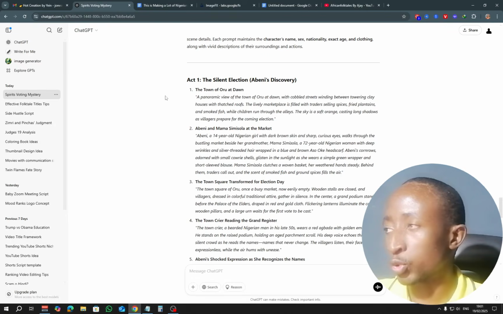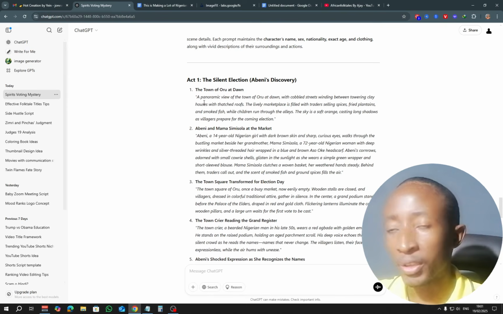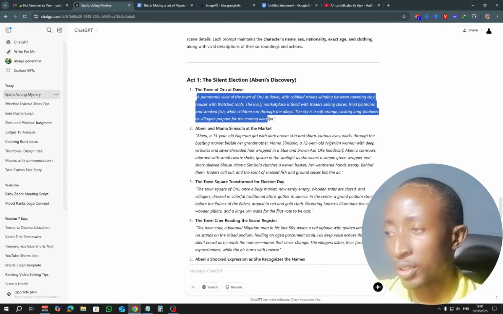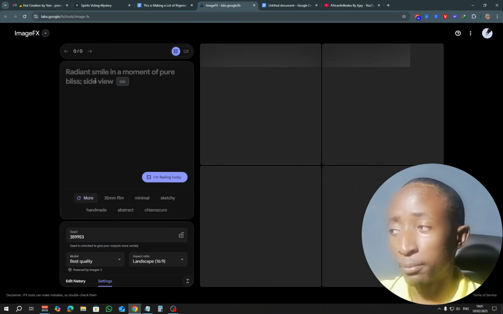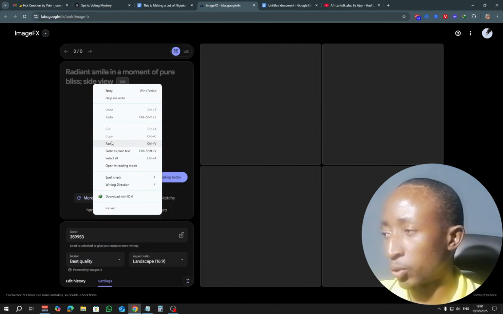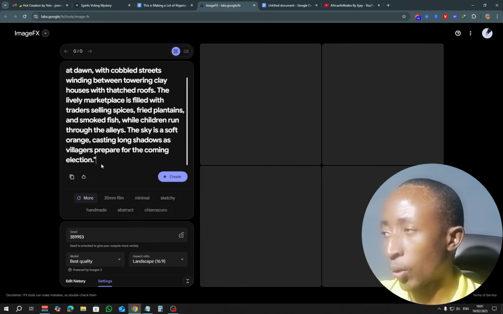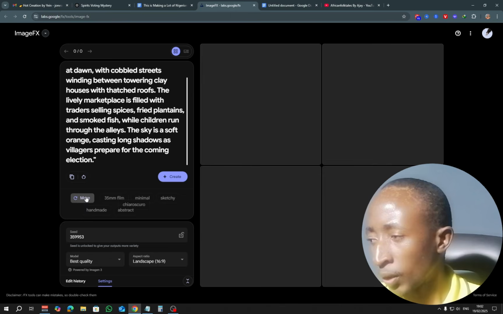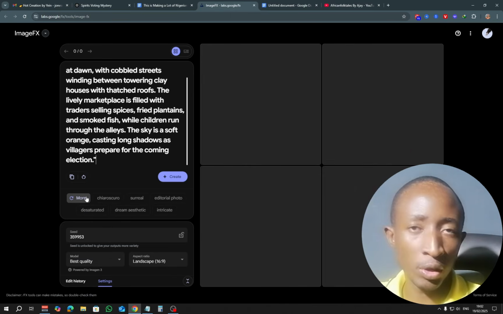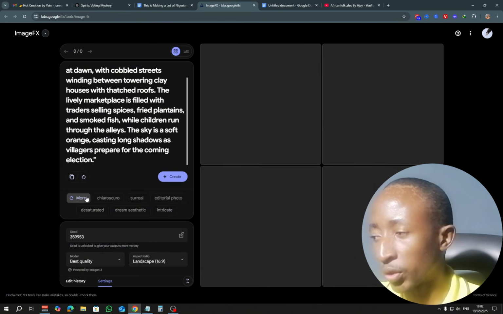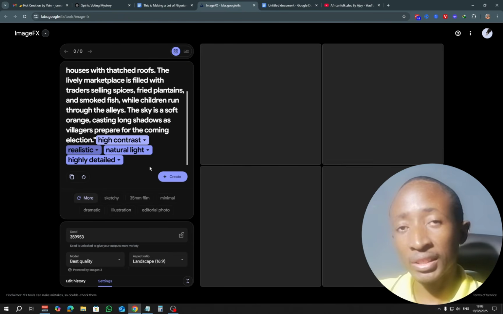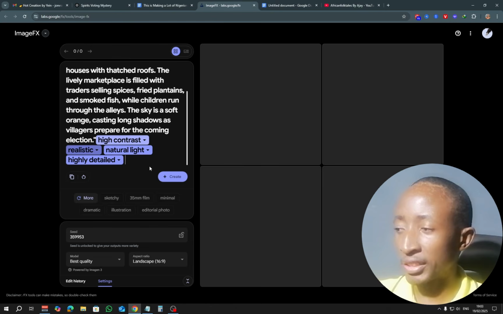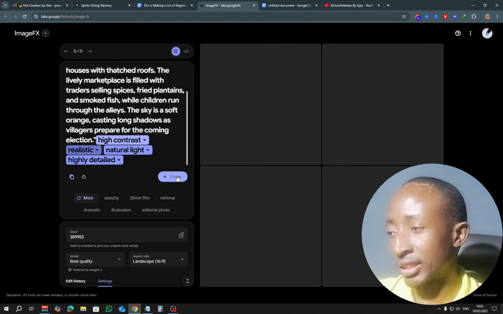You're going to come back to ChatGPT and you're going to copy your first scene. So in this case, I'm going to copy this one right here. Then come back to Labs, which is the image generator by Google, and you're going to paste it right here. So once you paste in your prompt, you are going here where it says more and the likes. You're going to select certain things. So just click more. Now what you're looking for, you need your images to be realistic, so you are looking for the realistic option right here. Now these are not a must, but however I find when you do this, it generates better photos that we might want. So let's go right ahead and click create right here.